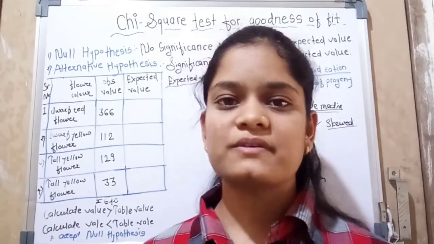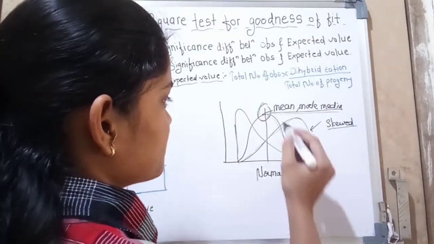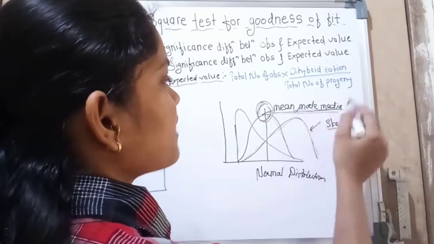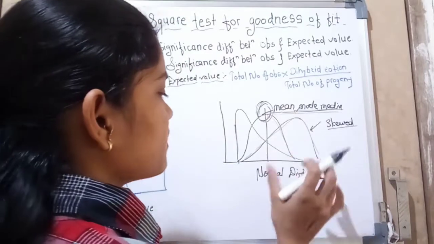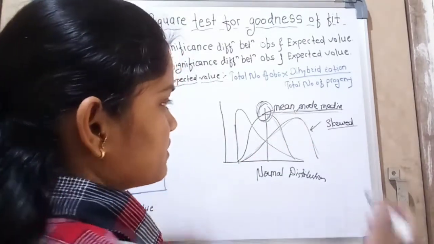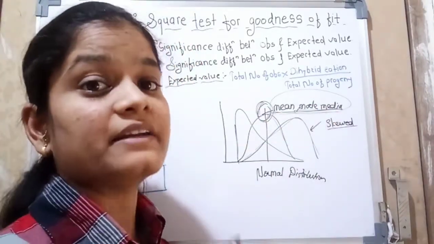So what is a normal distribution or a skew distribution? In a normal distribution, if you plot the graph, at the peak point the mean, mode and median are the same. Okay, it is called the normal distribution. But in a skew distribution, the central tendencies, which are mean, mode and median, are different.